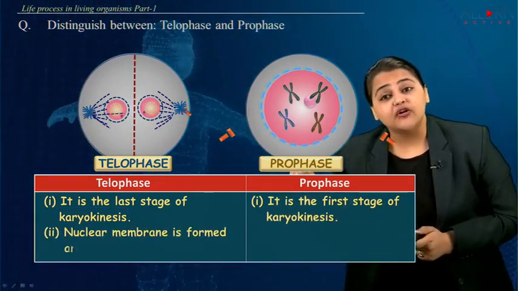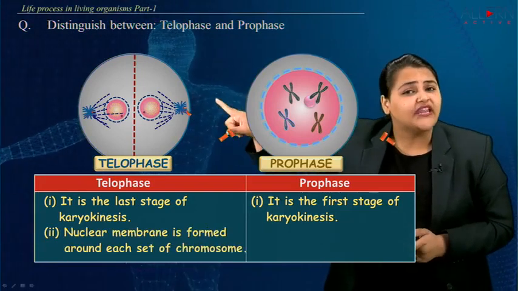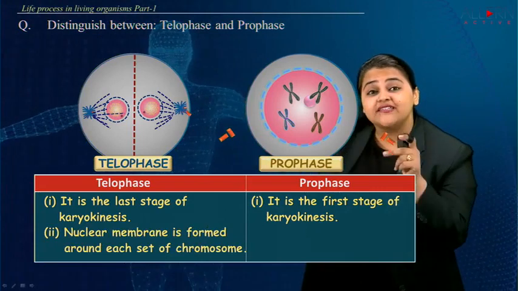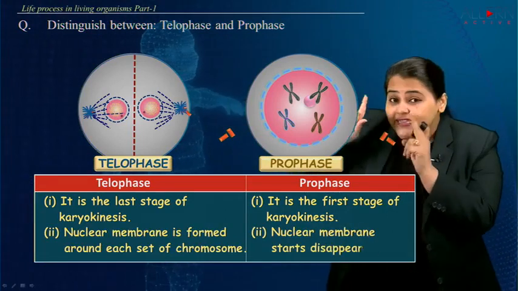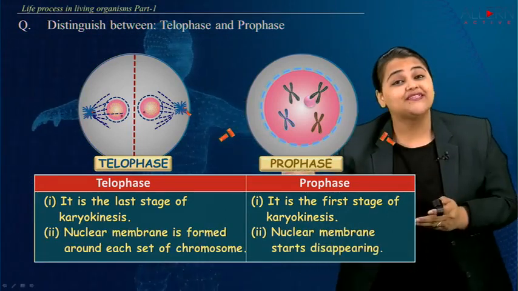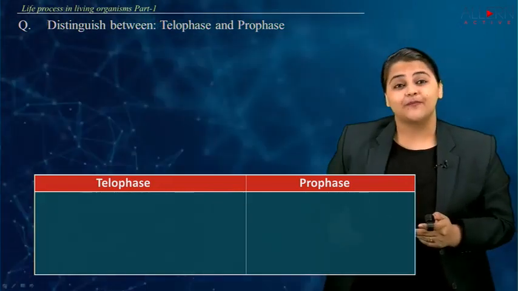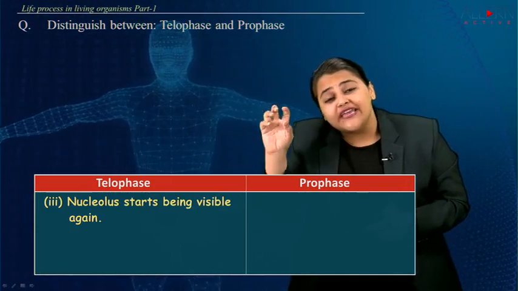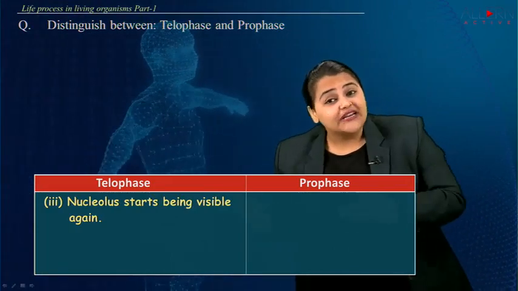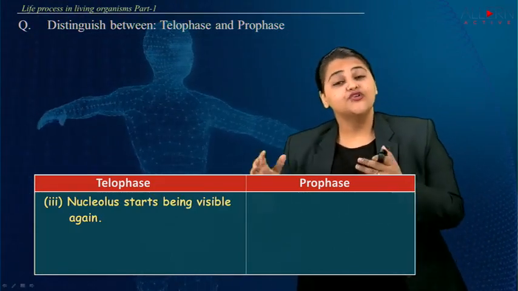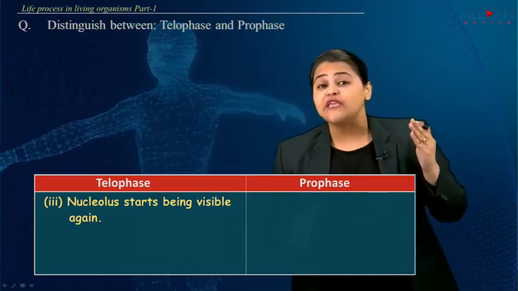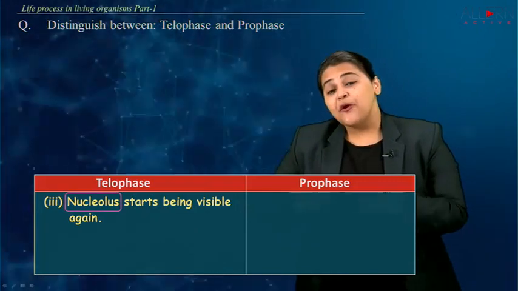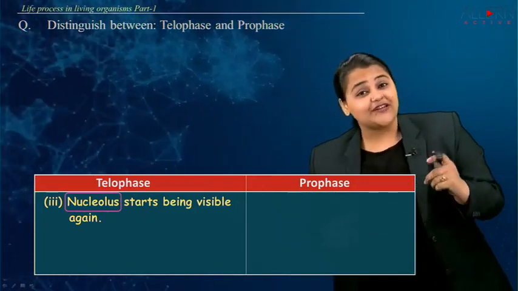Now when you talk about telophase, a new nuclear membrane will be formed around each set of chromosomes. Whereas in prophase, the nuclear membrane starts to disappear. In telophase, the nucleus will start becoming visible now, and the nucleolus starts being visible again. Whereas if you talk about prophase, the condition is different, so let's see what it is.